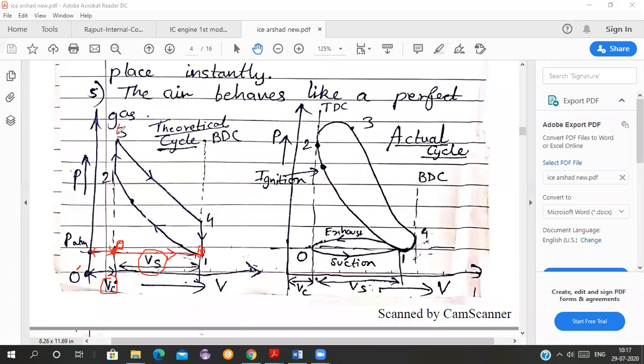See this point here, this line here. This line is the TDC line, and this line here I have written as the BDC line. Here there is TDC, that is top dead center. So when the suction stroke is starting, the piston is at top dead center. There is always a clearance volume available. All of you know there is a gap between the cylinder head and the piston above. I have explained it to you, all of you. So therefore there is always a clearance volume available.